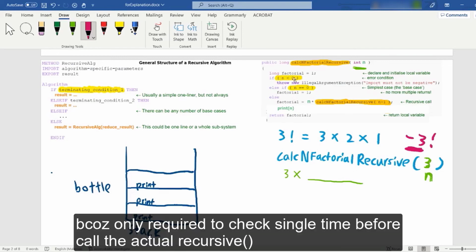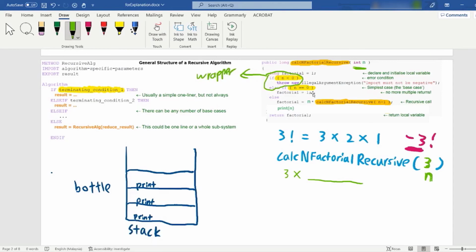But this part, n less than 0, is supposed to be written in your wrapper. I repeat again: this n less than 0 check is supposed to be written in the wrapper. This n equals 0, you need to write in the recursive function, because this is the stopping condition